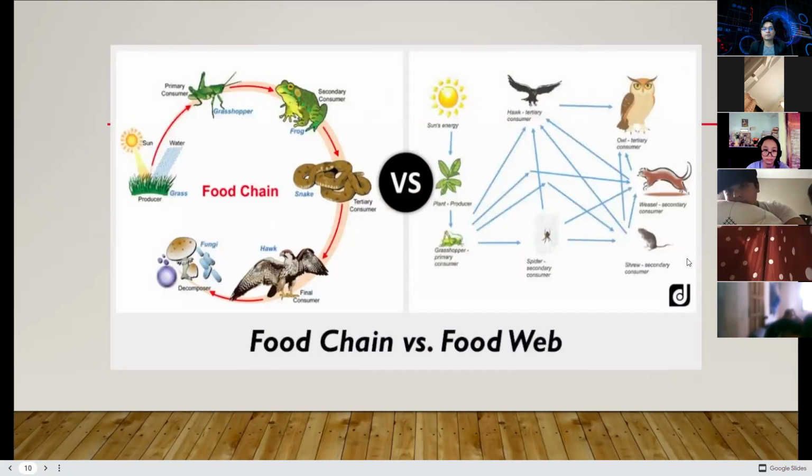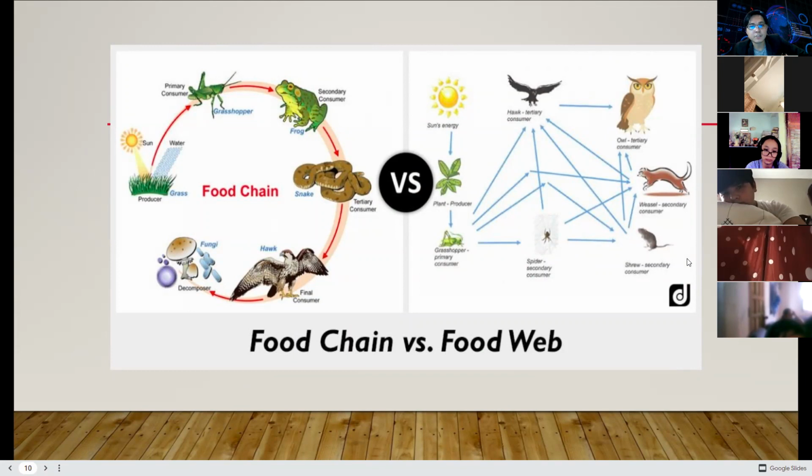If you're going to look at the food chain versus the food web, there is a lot of overlapping of the food chain in the food web. As you can see, plants are the producer.